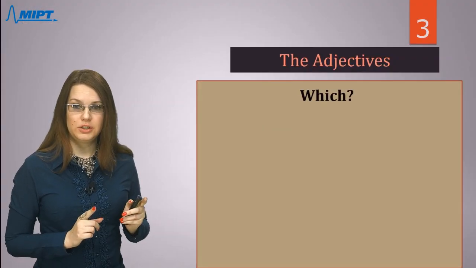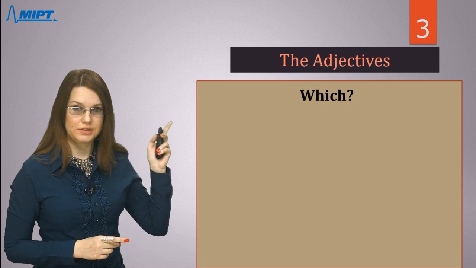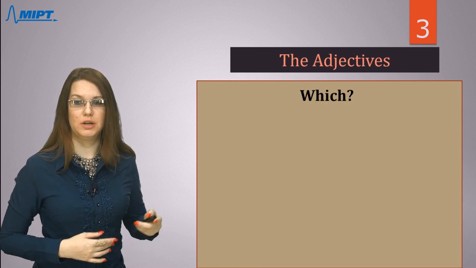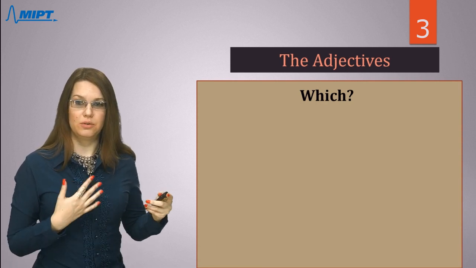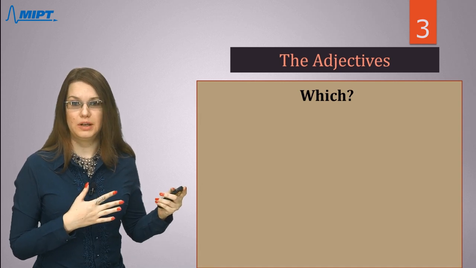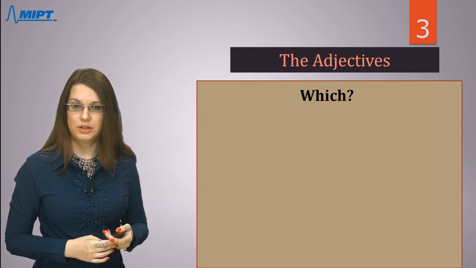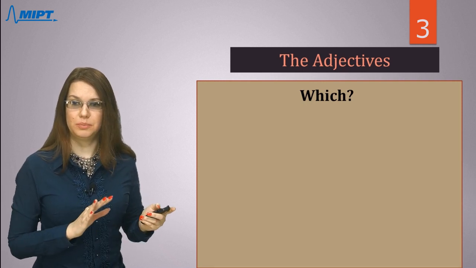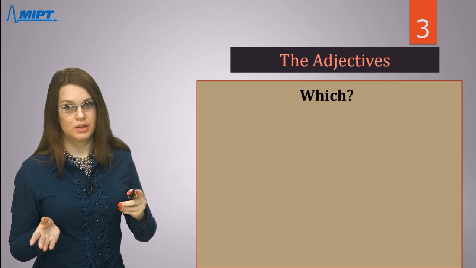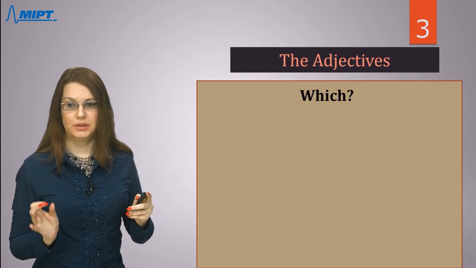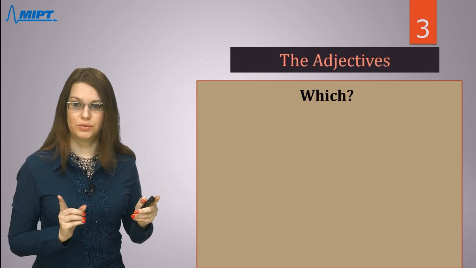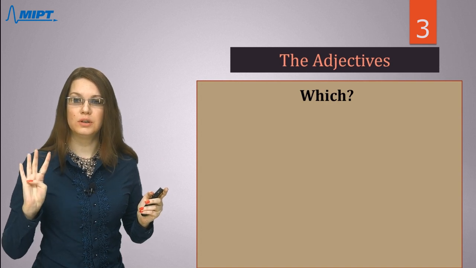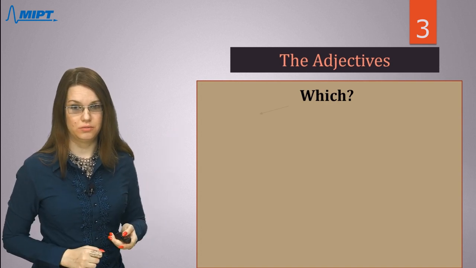So, in English language, we have only one question word. Let's start with this construction. In English, if we want to ask about the characteristic or the quality of an object, we will ask like this: which. But in Russian language, we have 4 different forms. As I already told you, these forms depend on nouns, as we have masculine, feminine, and neutral nouns, and also we have the plural form. So it means that we have 4 different variations of this question word.